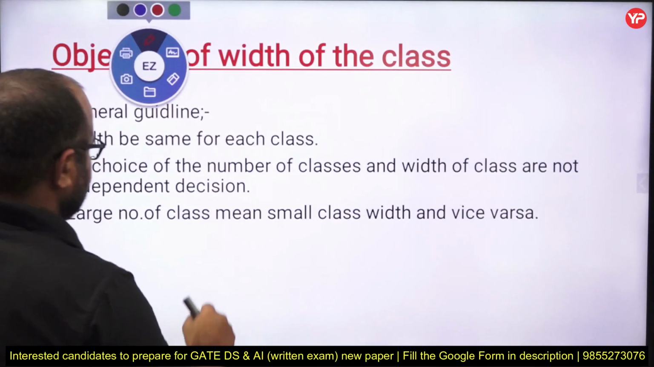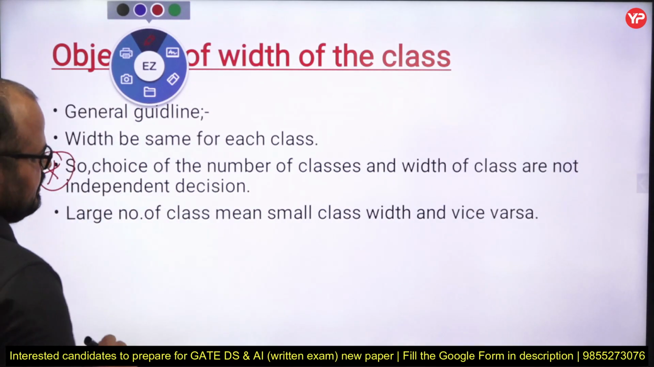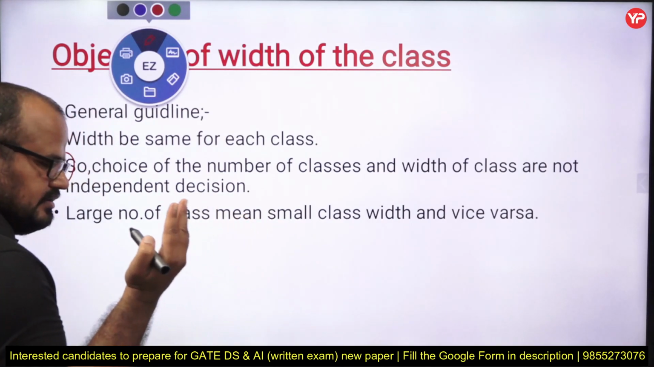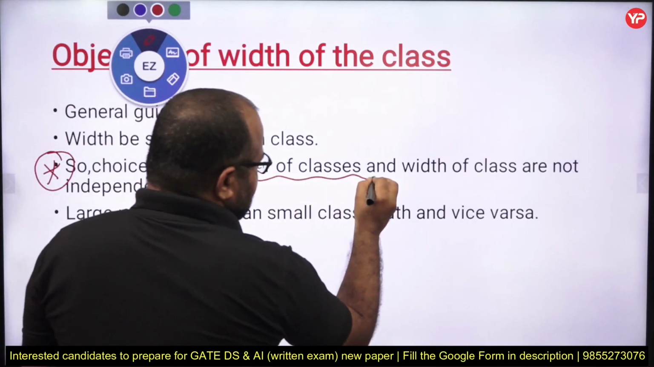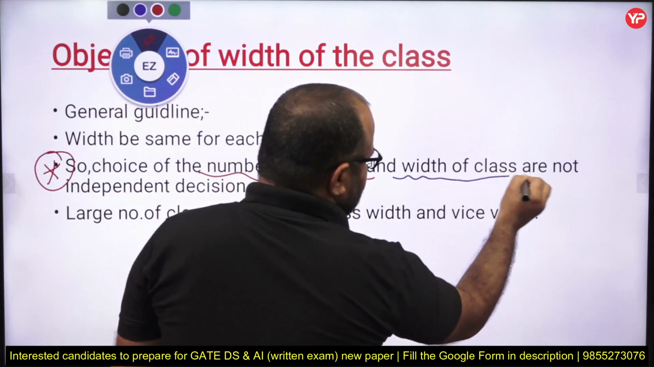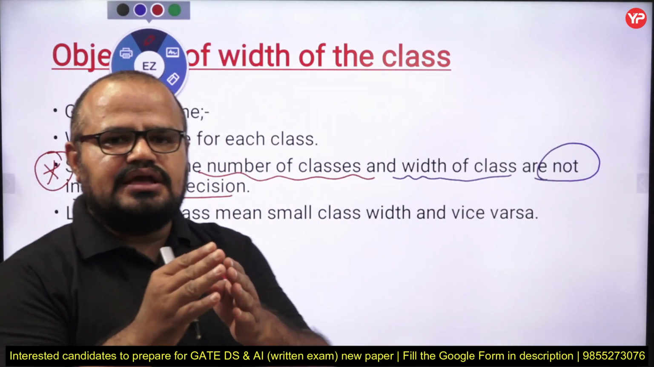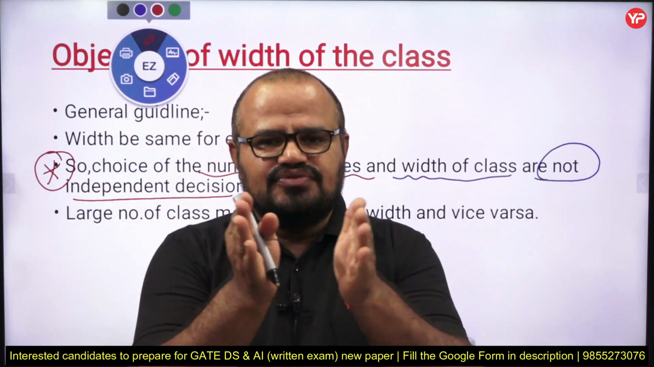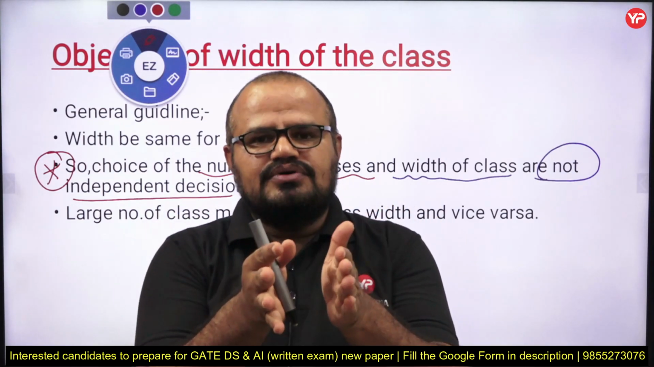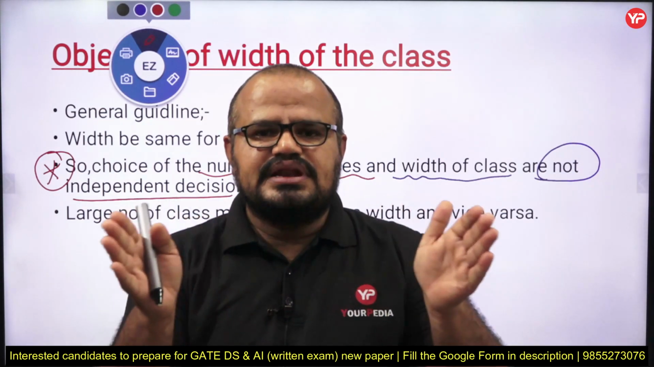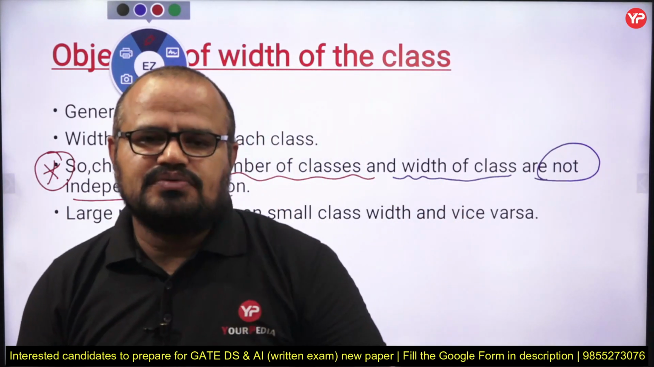Why? A very important point, you may get this question in your GATE in terms of finding the correct statement. Keep in mind, my dear students, the number of classes and the width of class are not independent. Why? If you take more number of classes, the width of each class is small. Vice versa, if you take fewer classes, then the width of each class is too high, because more observations, more data, are present in a particular class.